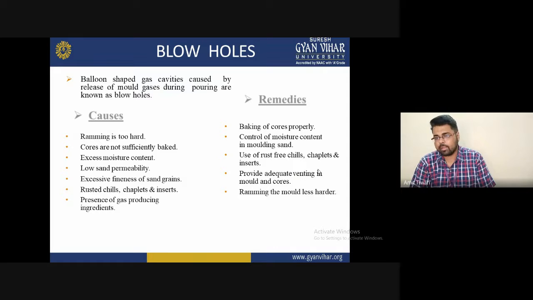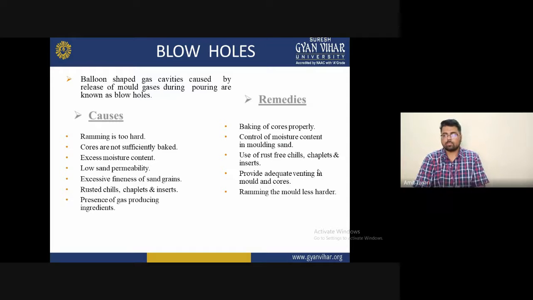You must keep in mind that you follow such procedures for facing this problem. Some remedies are as follows. First is baking of core properly, control of moisture content in molding sand, use of rust-free chills, chaplets and inserts, provide adequate venting in mold and core, and ramming the mold lighter, not harder.